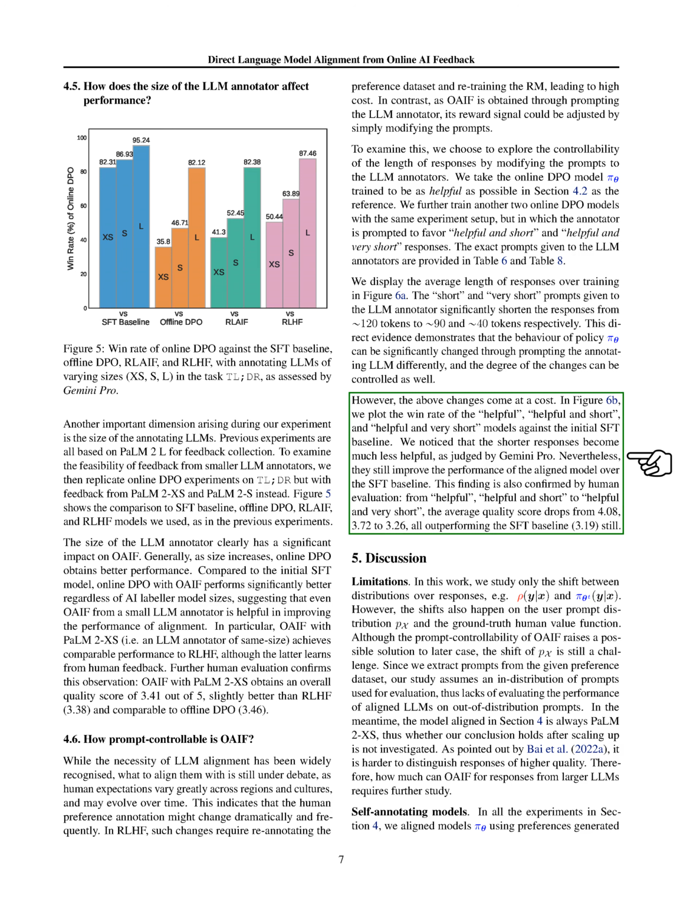We also investigated how well we could control the LLM annotators by changing the prompts we gave them. Our goal was to make the LLMs provide responses that were not only helpful but also concise. By adjusting the prompts, we managed to significantly reduce the length of the responses without much effort. However, making the responses shorter also made them less helpful, although they still performed better than the baseline model. This shows that by tweaking the prompts, we can influence the behavior of the LLM annotators quite effectively, but there's a trade-off between response length and helpfulness.